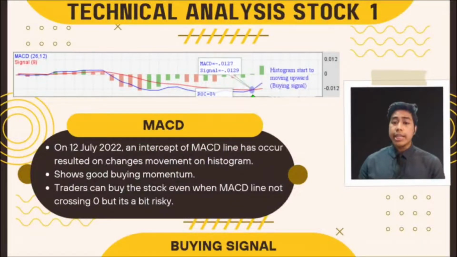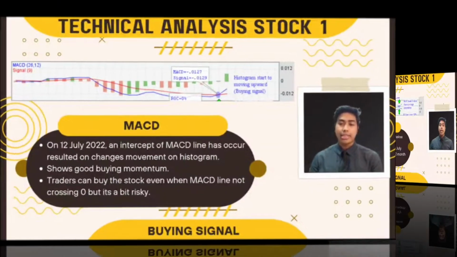As for the trader, they can buy the stock even if the MACD line has not reached the 0% line yet, but it's high risk, or they can buy after the MACD line breaks the 0% line, which is less risk. Remember, high risk, high return, and low risk, low return.